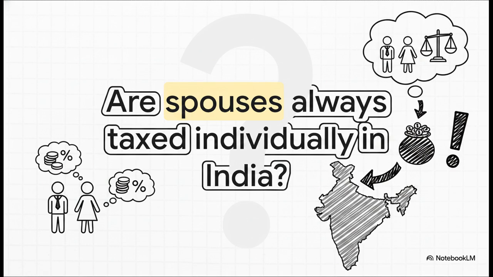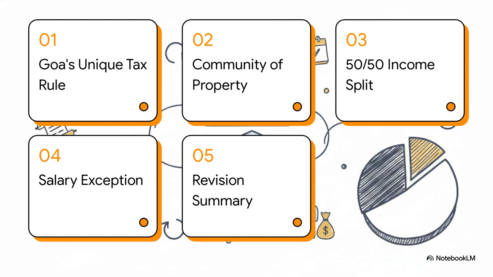But if you've been studying tax for a minute, you know examiners live for the exceptions. And what we're looking at today is a really fascinating geographical anomaly that just flips this baseline rule completely upside down. So here's our game plan for this explainer. First, Goa's unique tax rule. Second, the community of property. Third, the 50-50 income split. Fourth, the salary income exception. And finally, a quick exam revision summary.